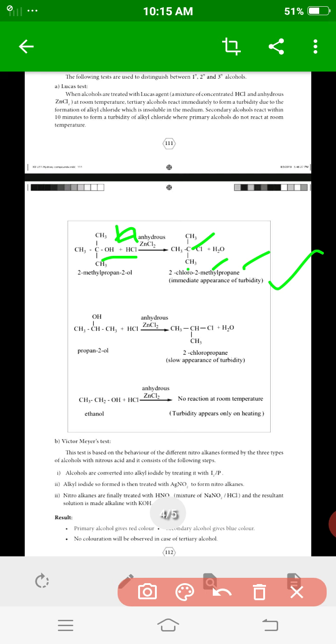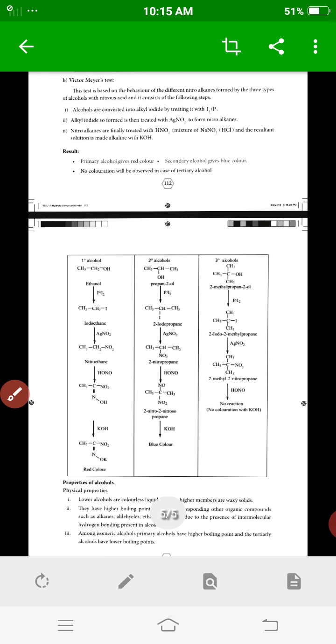Next important is the Victor Meyer test, to distinguish primary, secondary and tertiary alcohols. It has four steps. First, the alcohol is converted to alkyl iodide by treating with iodine and phosphorus.